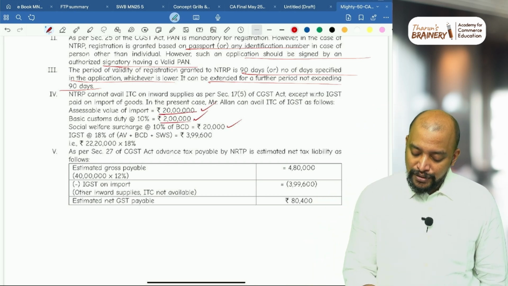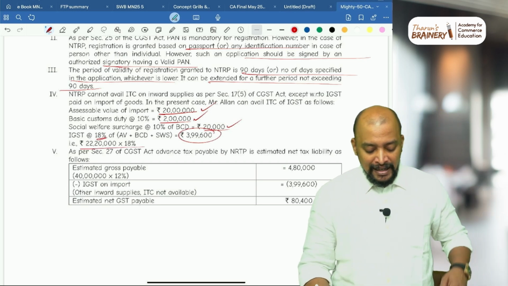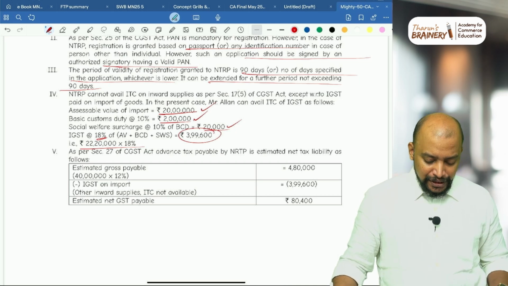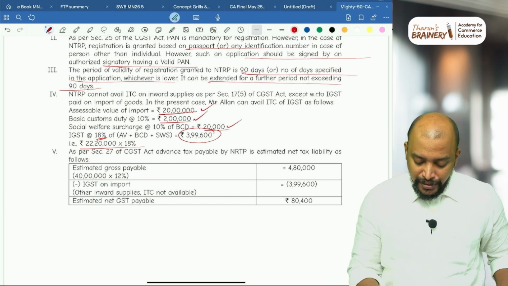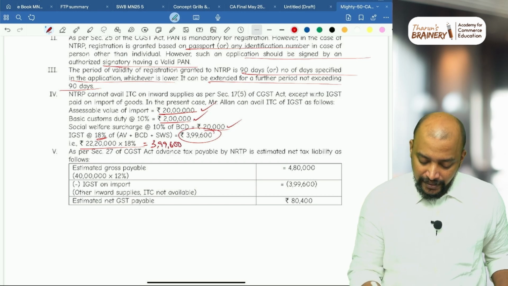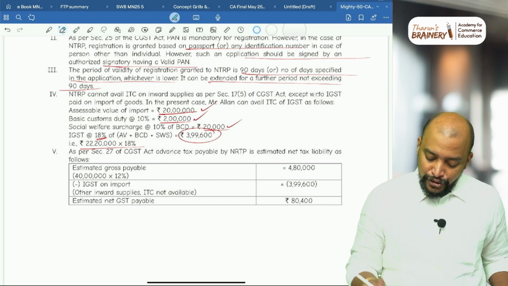Accordingly, 20 plus 2 plus 20,000, on that we need to compute 18%. So 22 lakh 20,000 into 18% comes to 3,99,600. That should be taken as ITC.